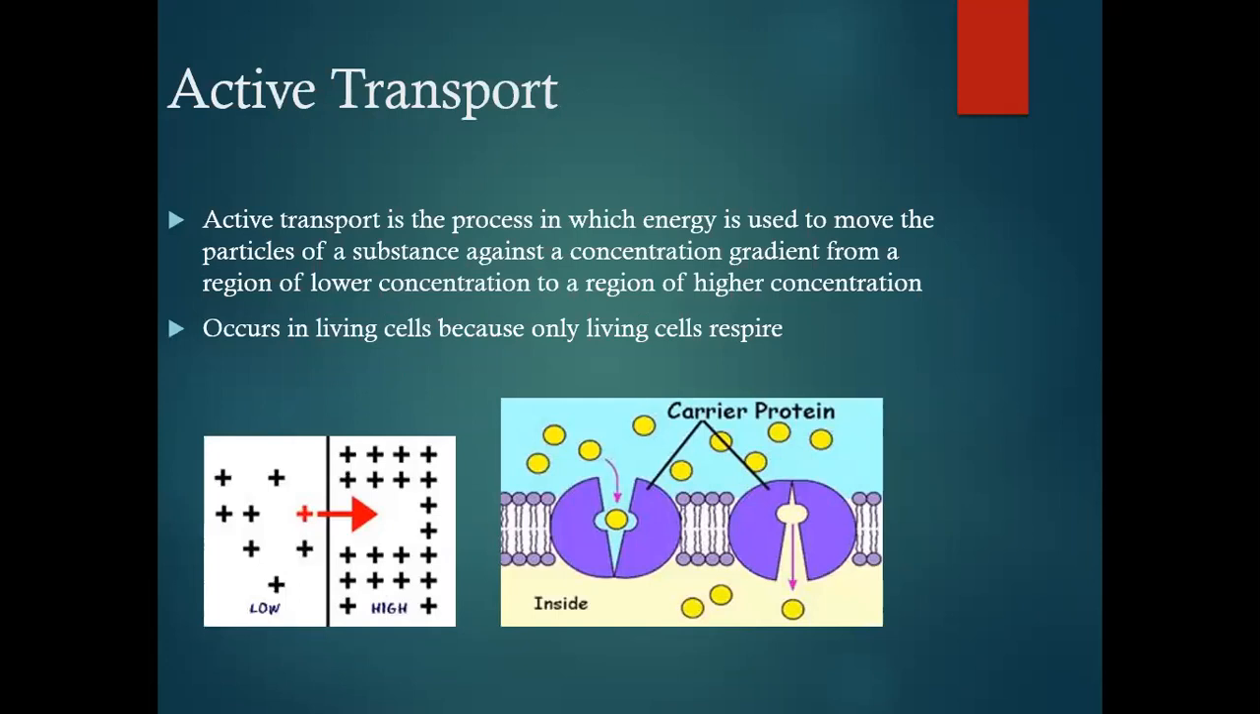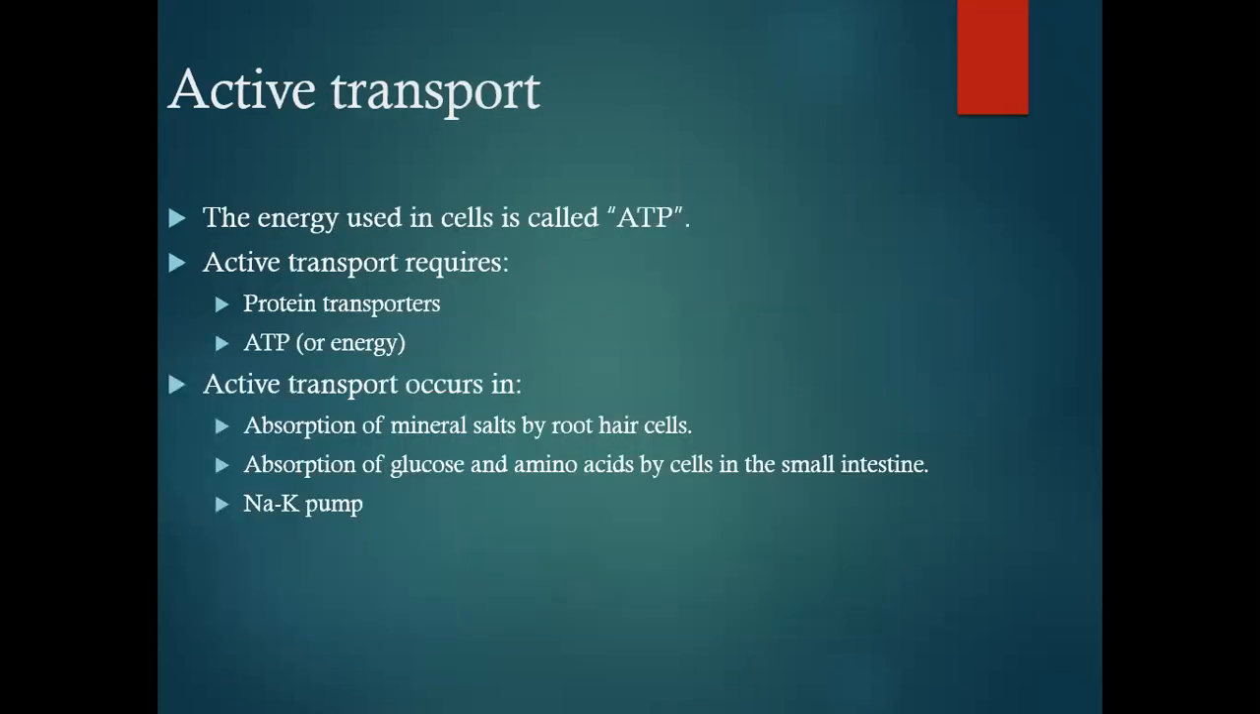What is active transport? It is the process in which energy is used to move the particles of a substance against a concentration gradient, from a region of lower concentration to a region of higher concentration. It occurs in living cells only because only living cells respire. You can see in the diagram that the particles are moving from lower concentration towards higher concentration.